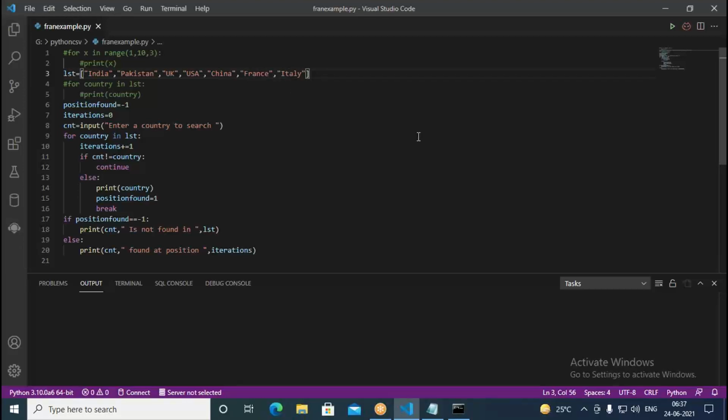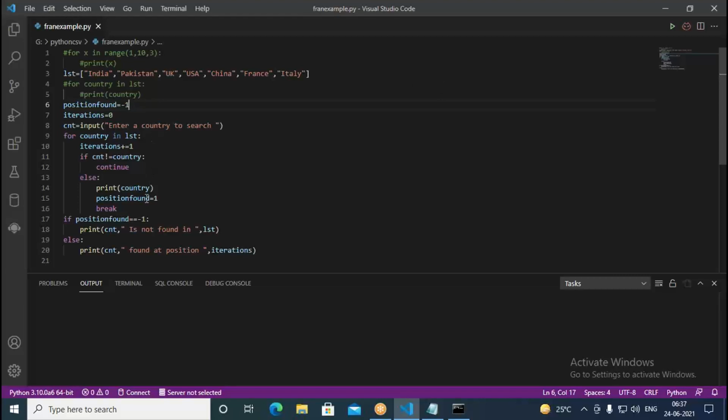But the computer's understanding is going to be 0, 1, 2, 3, 4, 5, 6. Positions are going to be 0, 1, 2, 3. Python internally treats it that way. But for us, in the given list, yes, I explained that. -1 means what? So far, the element is not found in the list. Initially, we need to assume that, because we are iterating over it. So the initial value, I have set it as -1.